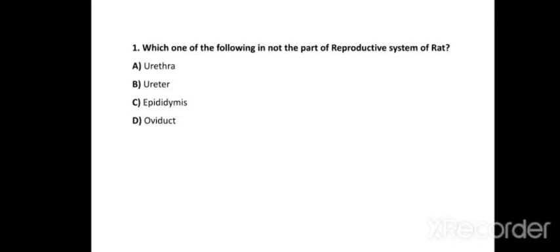The correct answer is option B, ureter. The ureter is a tube which originates from the kidney and opens into the urinary bladder. Basically it carries urine from kidney to urinary bladder.